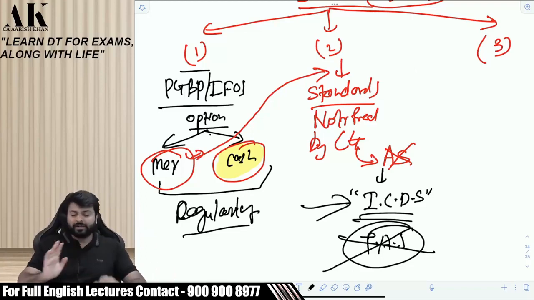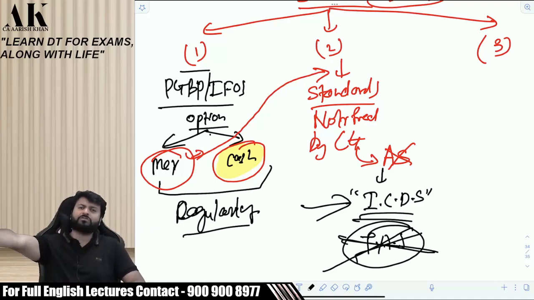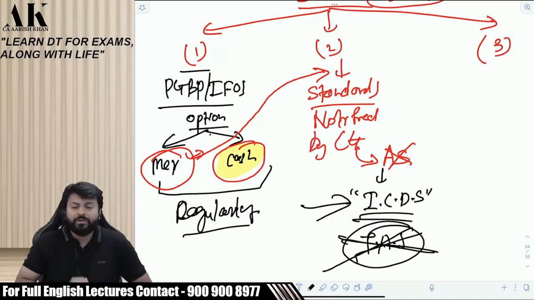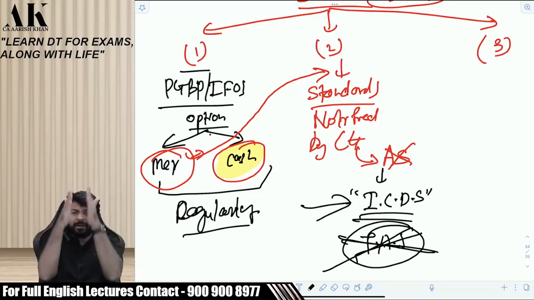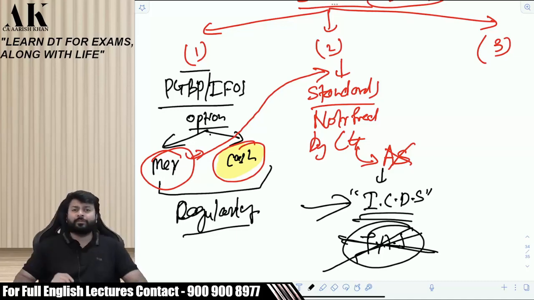The department said, we are sorry, we are removing this name. You are not supposed to maintain two books of accounts. Books of accounts will be maintained as per accounts only. But as per ICDS, you will only compute your PGBP income as per standards and then you will disclose in the tax audit report. It is only for computation of PGBP income and it is only for the purpose of what? Disclosure in the tax audit report.